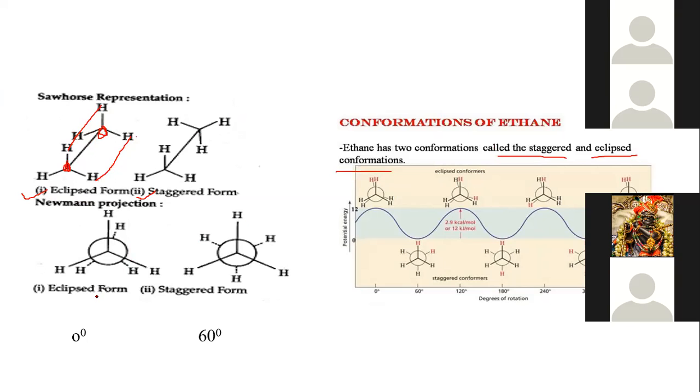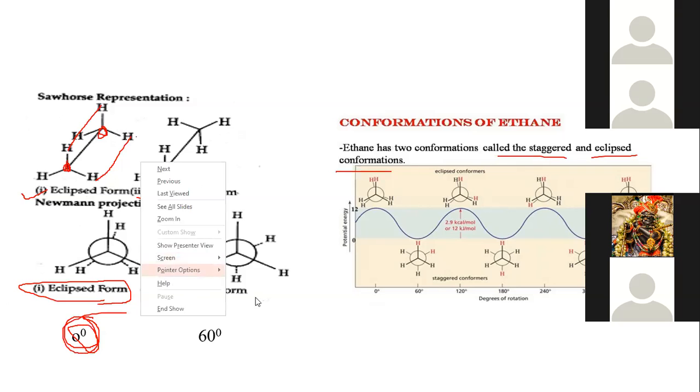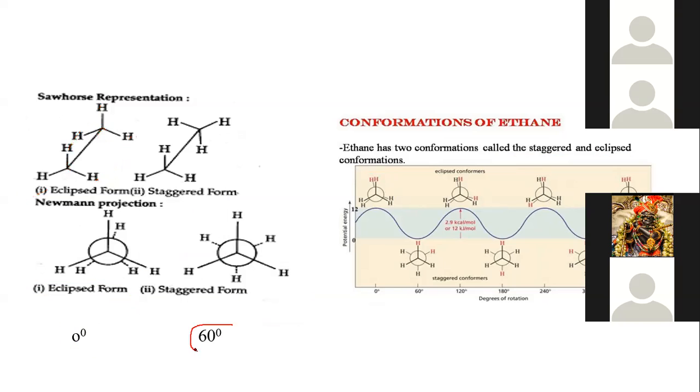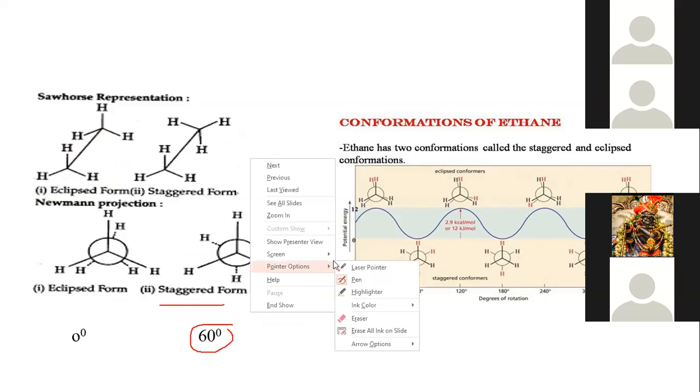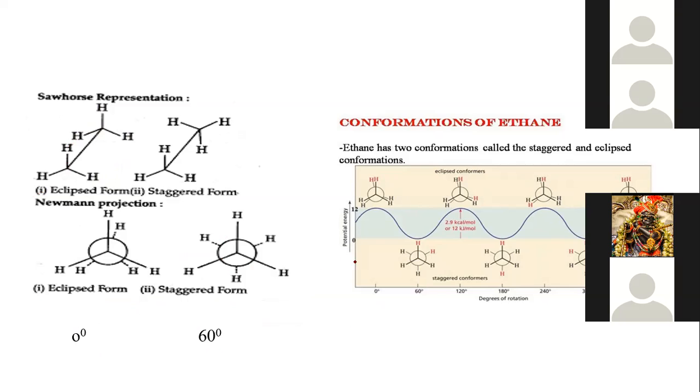So this is again an eclipsed form, means the eclipsed form is 0 degree. This is the 0 angle and this is the 60-degree angle. This is the staggered form. So staggered is more stable than the eclipsed conformation. So here is the energy profile diagram.